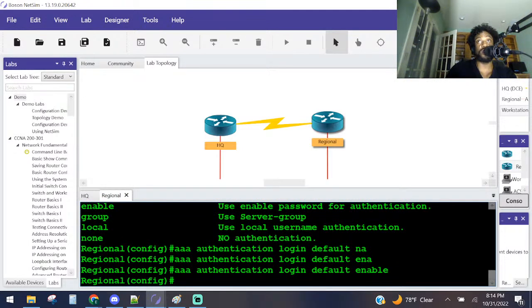Configure login authentication to use the enable password as the default method. That's what this right here. It don't make sense when you read it out, but that's what we're doing here. And that's why I like the question mark through it.